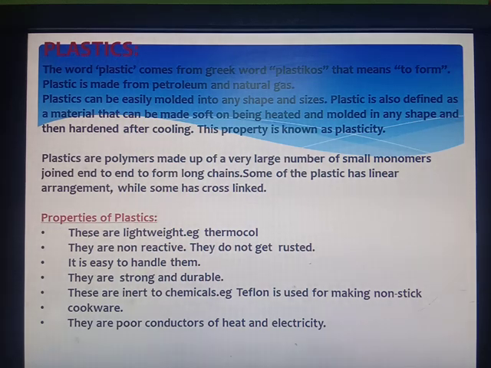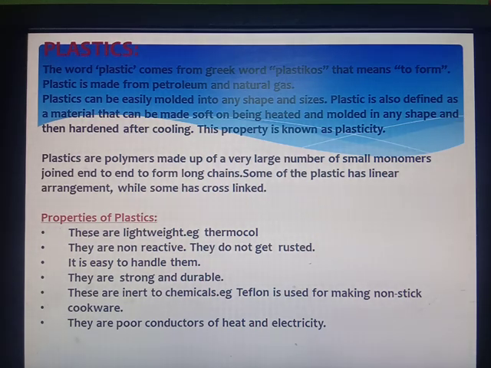So what are plastics? The word plastic comes from the Greek word plastikos, which means to form. Plastic is made from petroleum and natural gas. They can be easily molded into any shape and size. Plastic is also defined as a material that can be made soft on being heated and molded in any shape and then hardened after cooling. This property is known as plasticity.